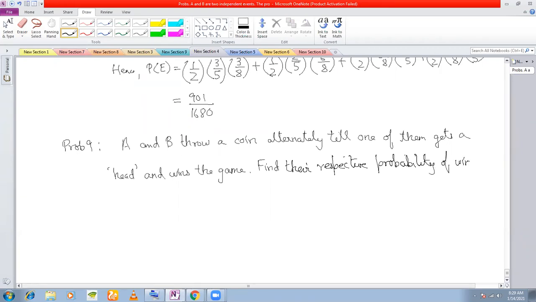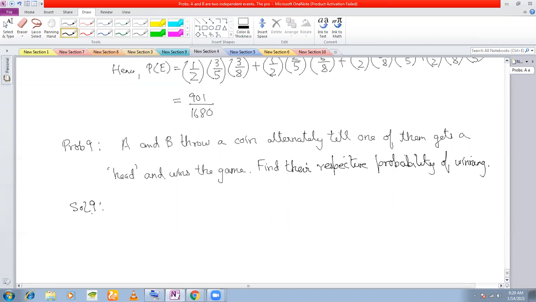That means now Amir will get the next chance of throwing. So he also throws a coin, and then Amir gets a tail. Then again Govinda will get a chance, and the third time he gets a head. That means he wins, right?